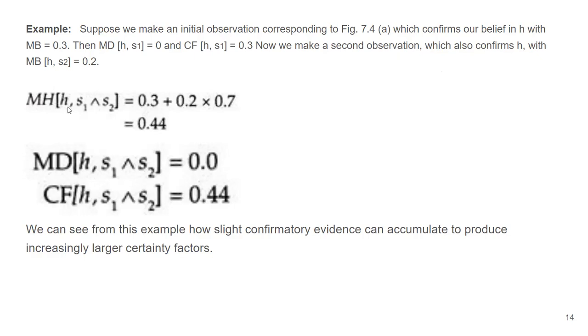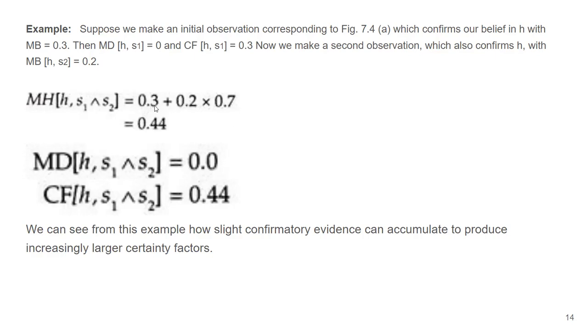So the measure of belief in H when two observations S1 and S2 are present is the measure of belief in H with the S1 observation, that is 0.3, plus the measure of belief in H with the S2 observation, that is 0.2, and that is multiplied with 1 minus the first term.